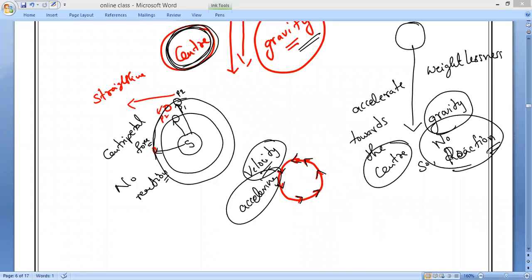Next, consider a satellite moving in a circular orbit having a radial acceleration. Understand, Mitakshri? So I'm considering a satellite moving in a particular orbit. Do you understand, everybody? Please respond.